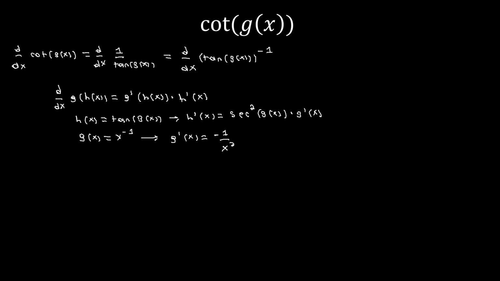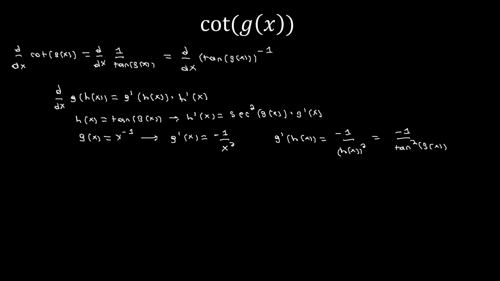Now that we have this, we can find g prime of h of x, as that is the piece in the chain rule. To do this, I'm going to plug h of x into the derivative. So we'll get negative 1 divided by h of x squared, which just gives us negative 1 divided by tangent squared of g of x.